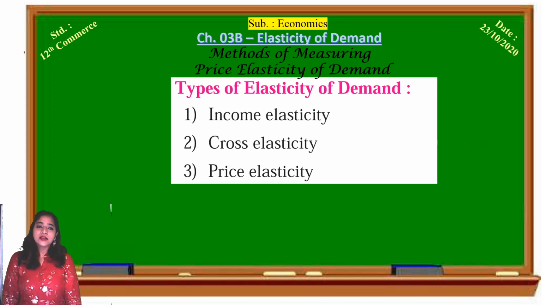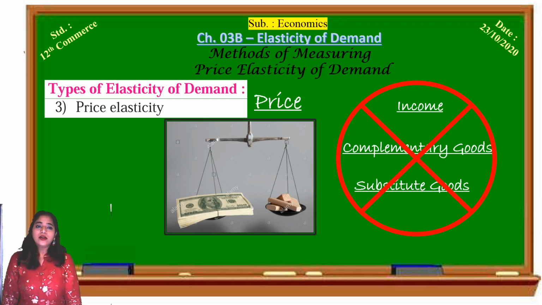We have seen three types of elasticity of demand: income elasticity, cross elasticity, and price elasticity. Now we are learning methods of measuring price elasticity of demand. So we won't consider income, complementary goods, and substitute goods, which are other factors. We will only understand the factor that is price. Here it has been shown what happens to the quantity demanded with the increase or decrease in the price.